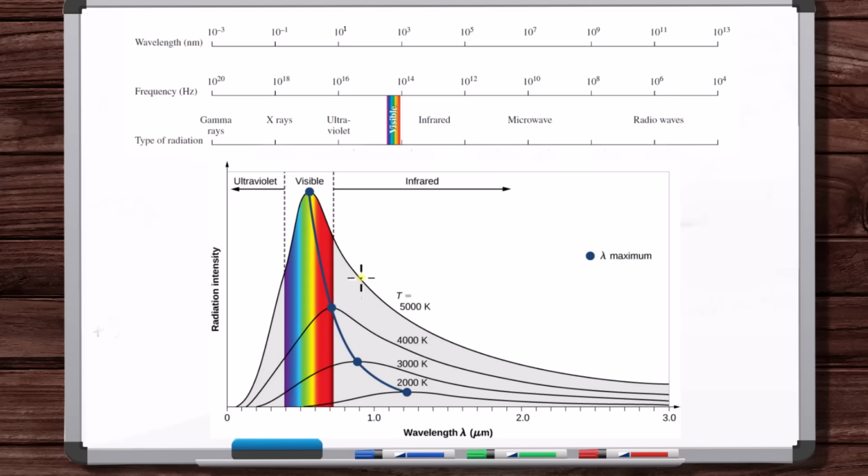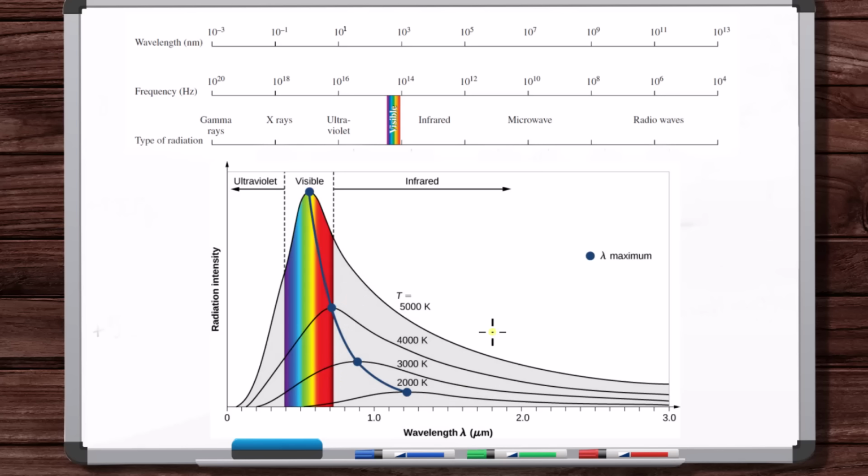You can see how the curve changes just as a function of temperature. So again, the state doesn't matter, solid, liquid, or gas, and the type of material doesn't matter as well. The only thing that matters is the temperature. All black bodies will have emission curves like shown here that are just dependent on the temperature of that body.